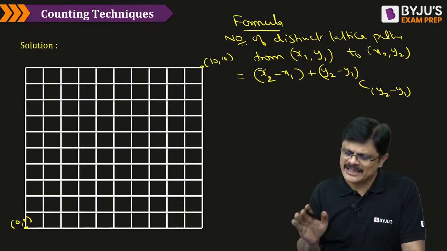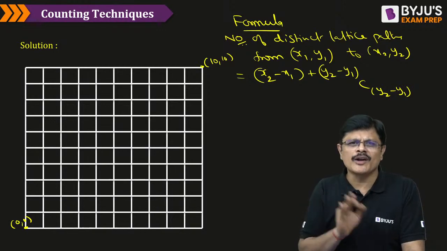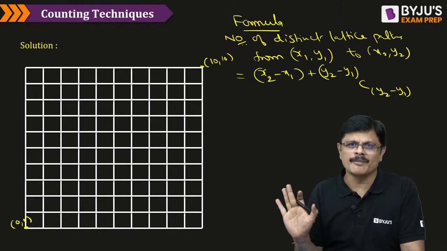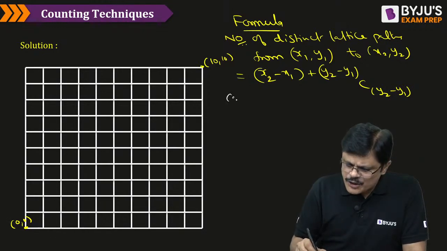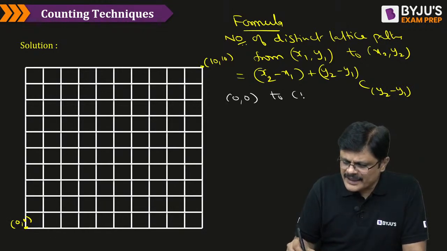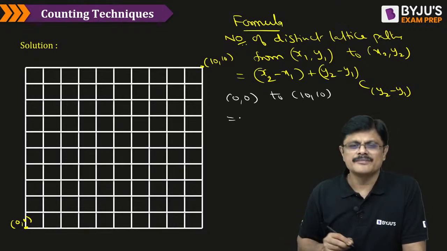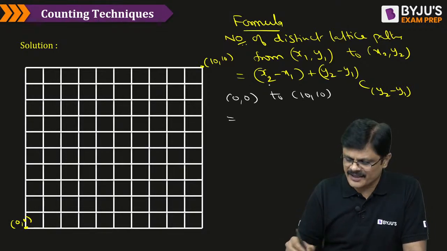If you attend my class, I will tell you why this formula works, but here it is only about solving problems, so I am just telling you how to solve the problem. Am I clear? Like this. So, from (0, 0) to (10, 10), how many paths will be there? From (0, 0) to (10, 10), how many paths are there?